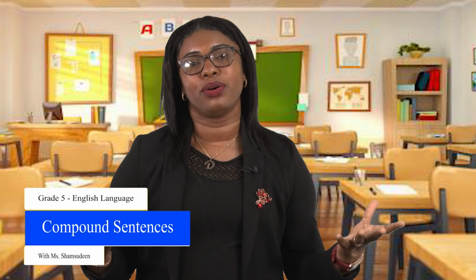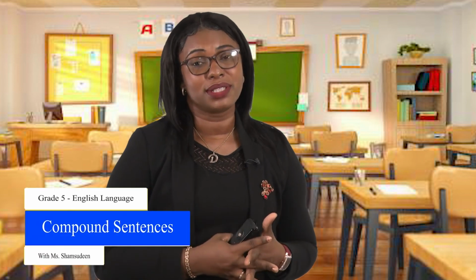Well, boys and girls, so far we have learned all we can about simple and compound sentences. We have discussed that a compound sentence is one made up of two independent clauses. You must also remember that an independent clause is one that can stand by itself or one that has an independent meaning. To form compound sentences, coordinating conjunctions, conjunctive adverbs, or the semicolon can be used.